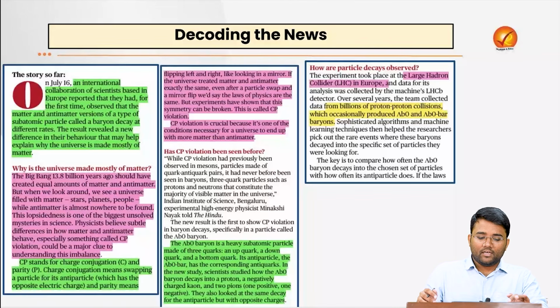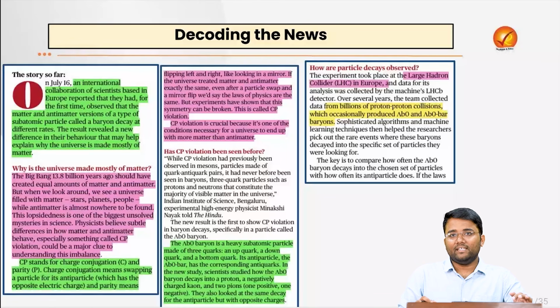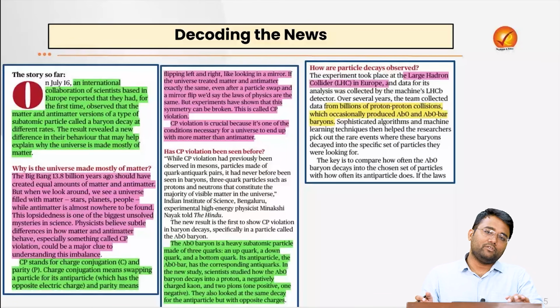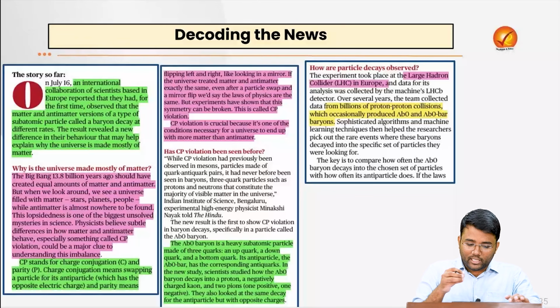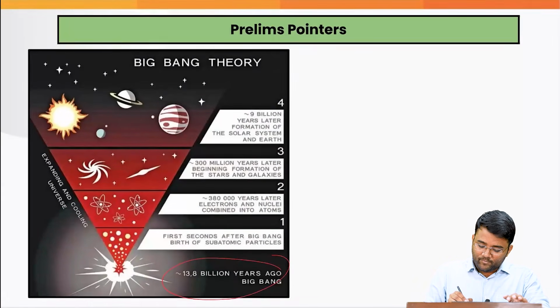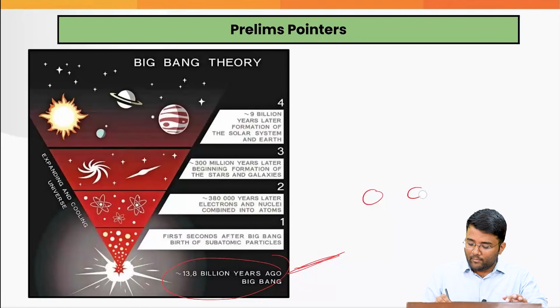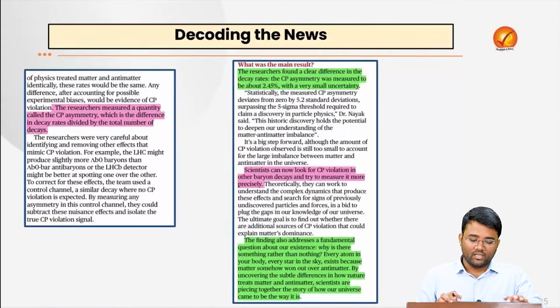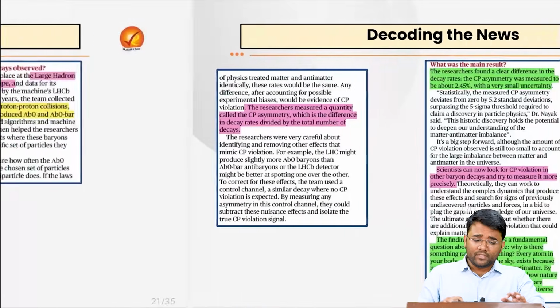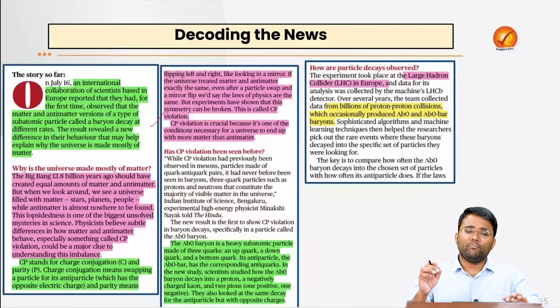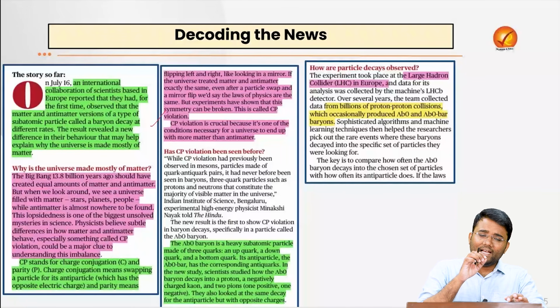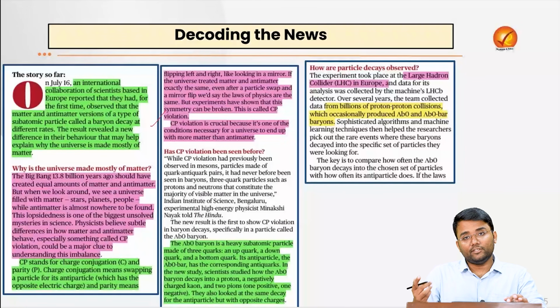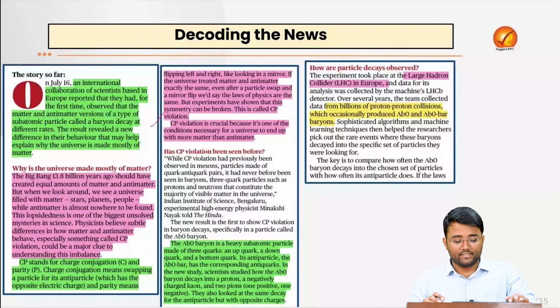So why is the study that we are conducting as of now important? Because as per the Big Bang theory, 13.8 billion years ago, the universe started with equal amounts of matter and antimatter. When the Big Bang started, at that point of time, the universe had equal amounts of both matter and antimatter. But slowly and gradually, we see that the visible universe is made of matter only, whatever we can see with our eyes, the stars, planets, humans, while the antimatter is almost missing. Why is it so? Why did matter survive and antimatter vanish?